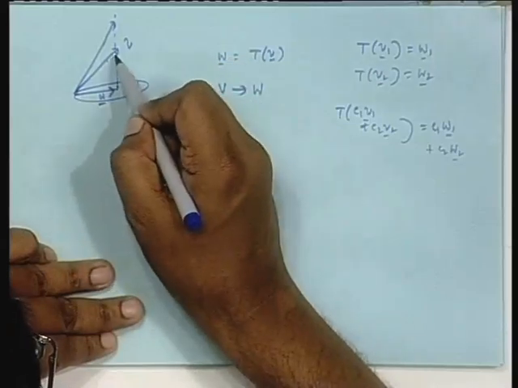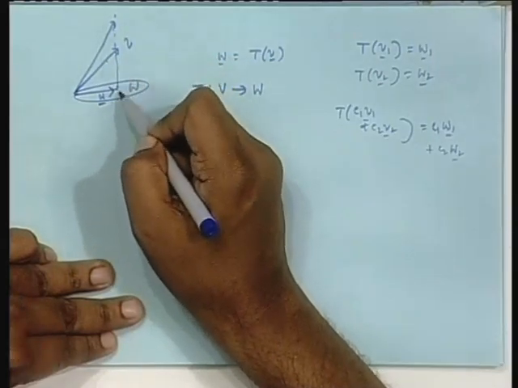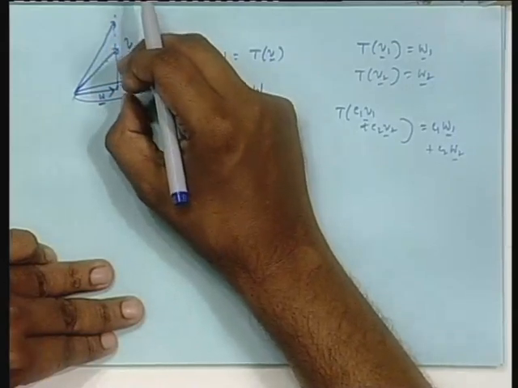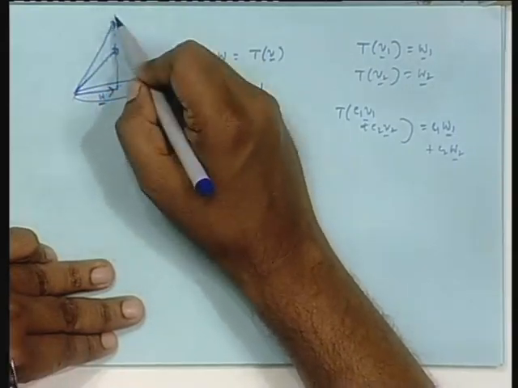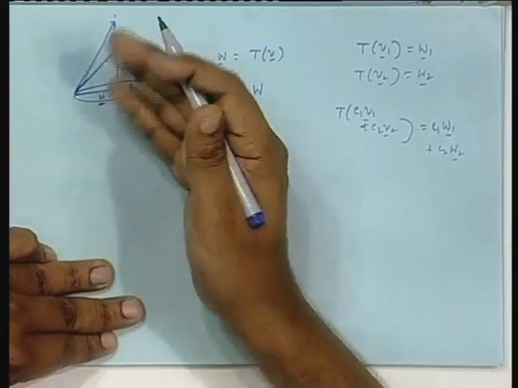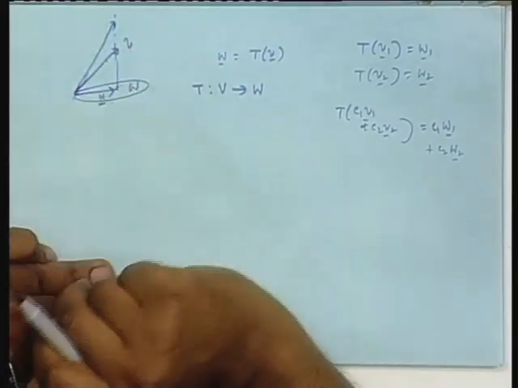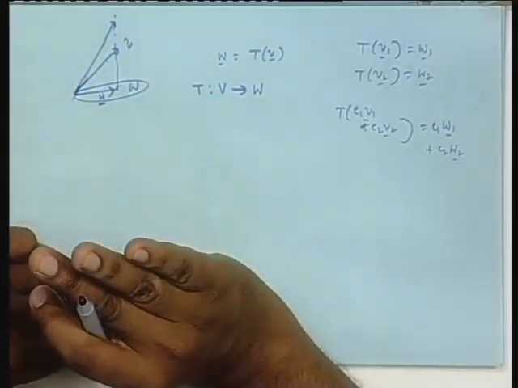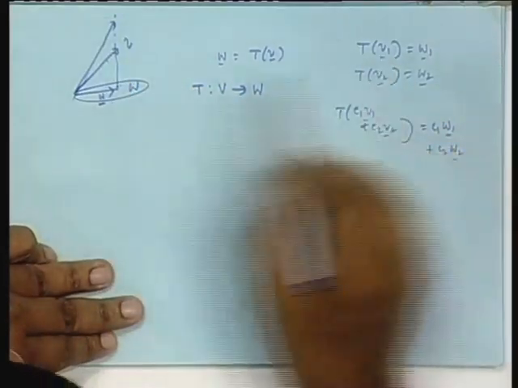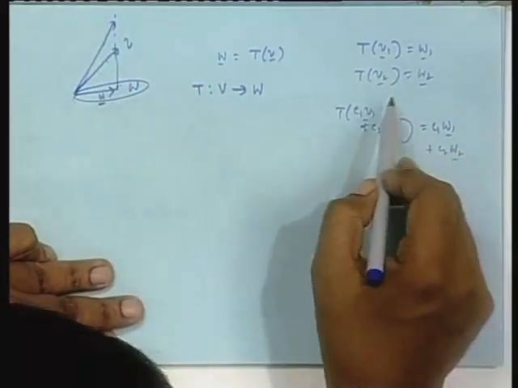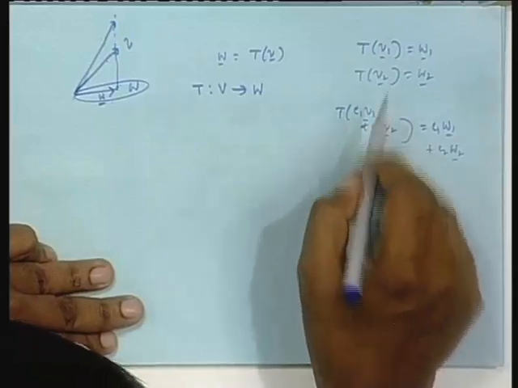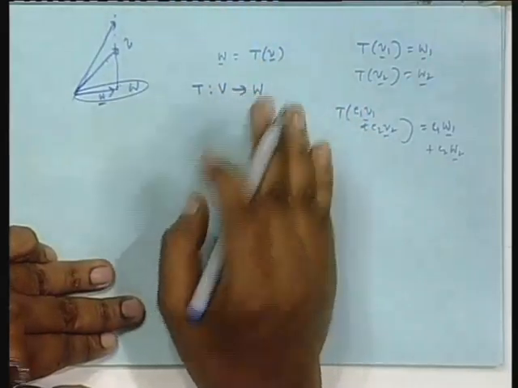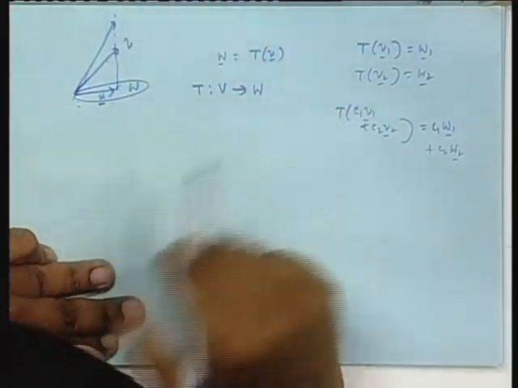If to this vector I add anything along the error, any multiple of the error, I get the same projection. This vector plus error times some constant will give you the same projection. So, it is a many to one transformation, but it is a linear transformation. My only contention here is that it is a linear transformation. Suppose I start with V1, I get a projection W1; another V2 I take, I get W2. Then instead of V1, V2, if I have a linear combination C1 V1 plus C2 V2, the projection will be the same as C1 W1 plus C2 W2. That is my claim, and that is very easily seen.